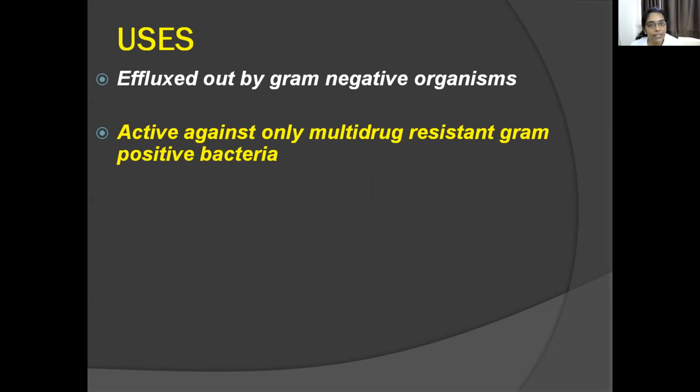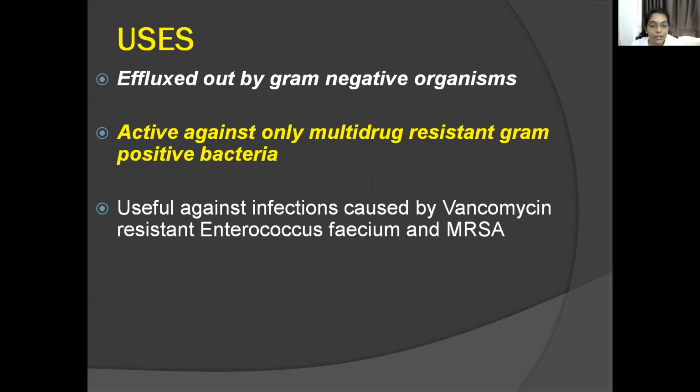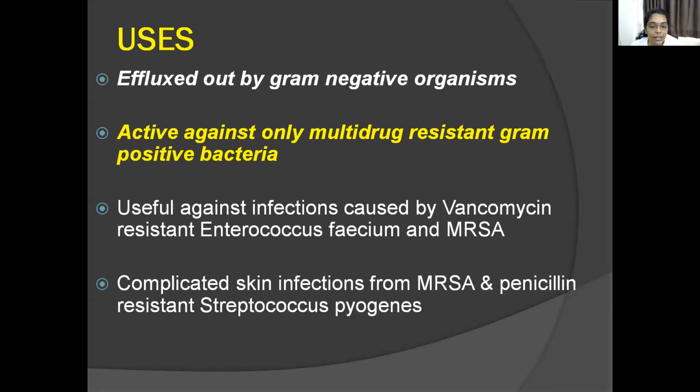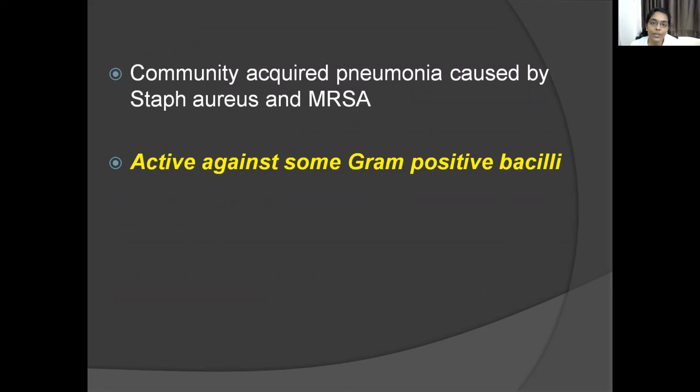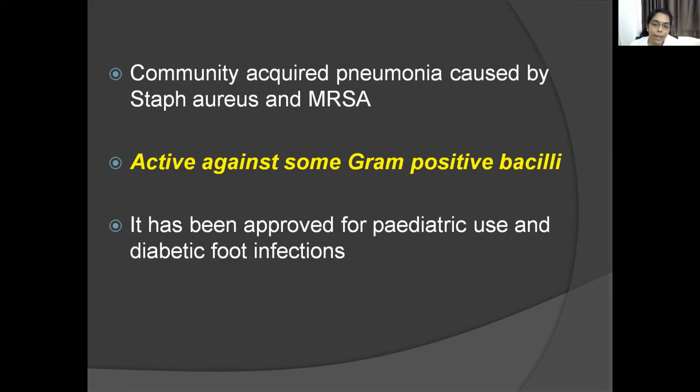So once again, let's go through the uses. Mainly used for multi-drug resistant gram-positive bacteria, that is the VRE, MRSA. VRE is vancomycin resistant Enterococcus faecium. Then complicated skin infections caused by MRSA and penicillin resistant Streptococcus pyogenes. Then community acquired pneumonia caused by Staph aureus and MRSA. These are also active against some gram-positive bacilli, approved for pediatric use and diabetic foot infections. Dose is 600 mg BD, oral or IV. So these are the uses of linezolid.